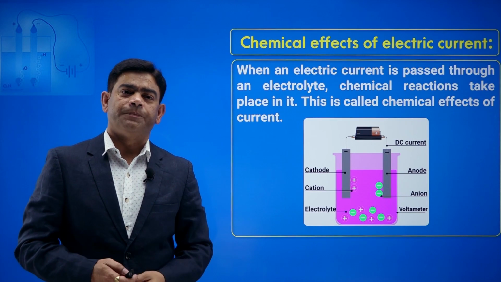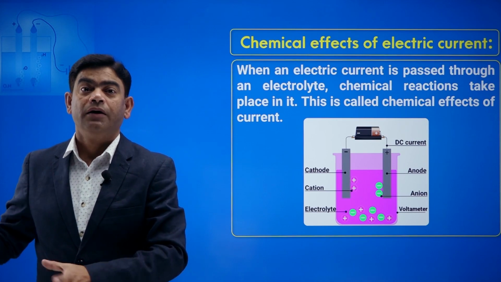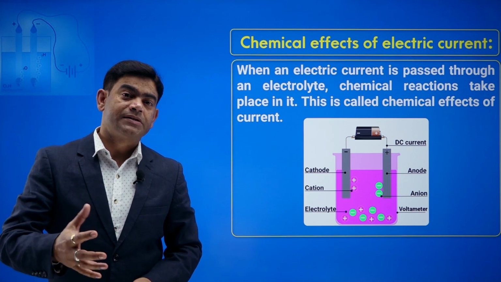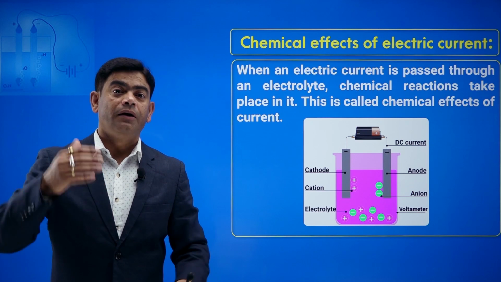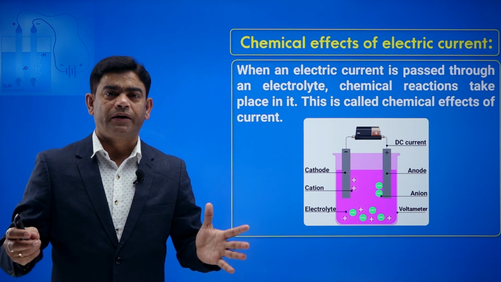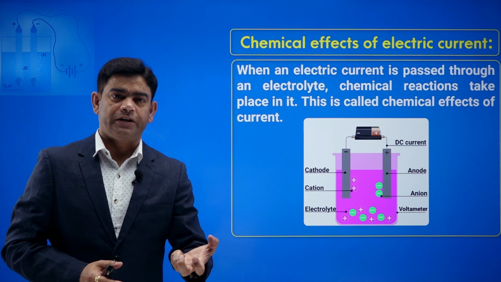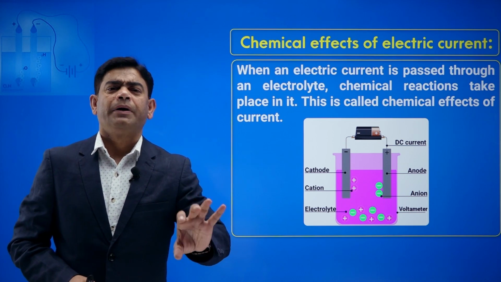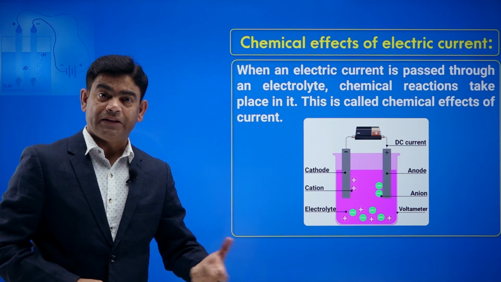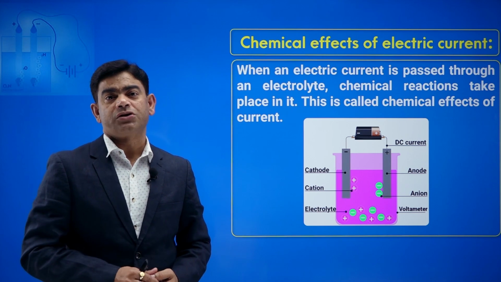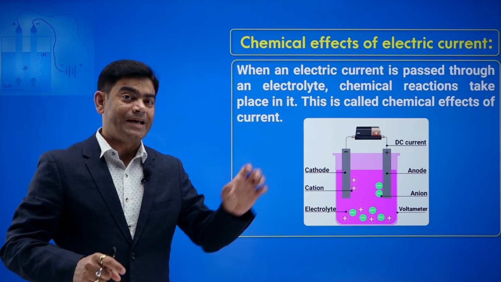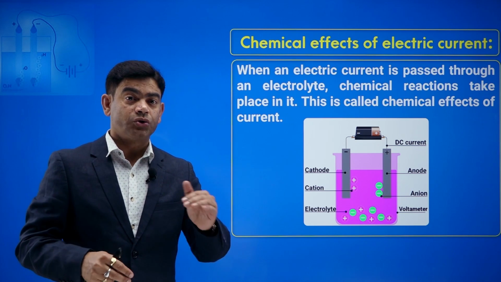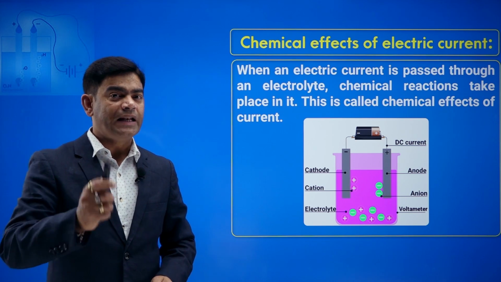Moving further, chemical effects of electric current, the main topic of this chapter. What happens when an electric current is passed through an electrolytic solution or an electrolyte, or a chemical? When an electric current is passed through an electrolyte, some chemical reaction takes place in that chemical, and that effect is called the chemical effects of electric current. Due to the passage of current, some chemical reactions happen.